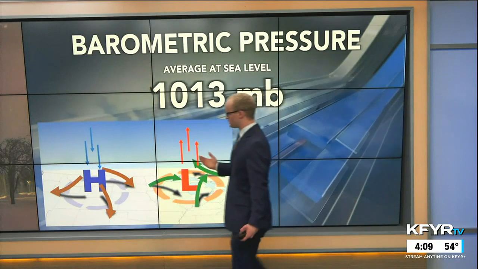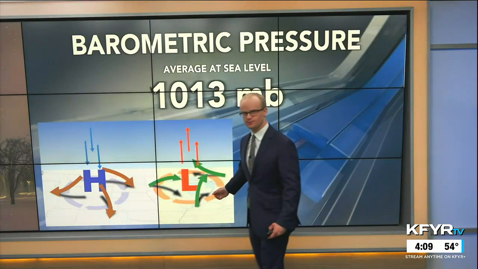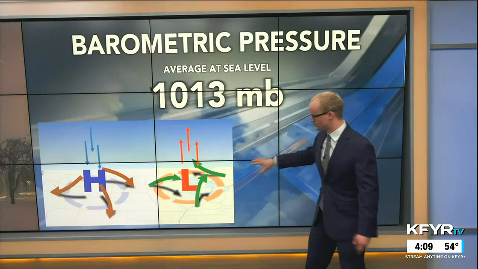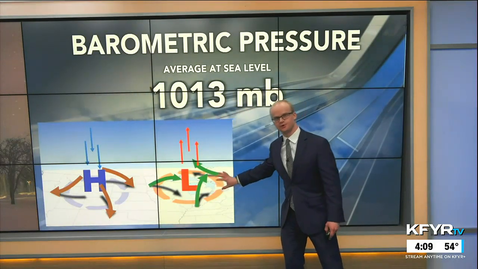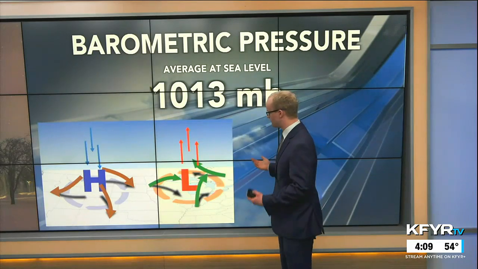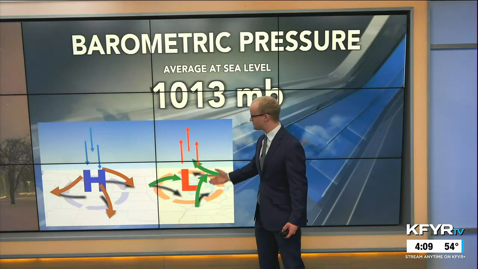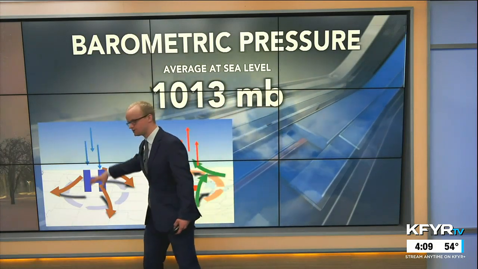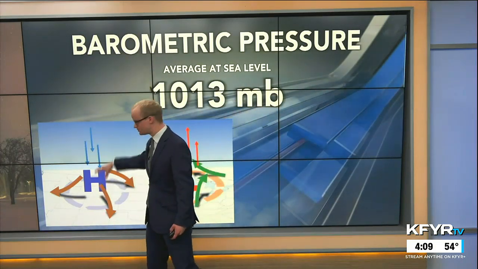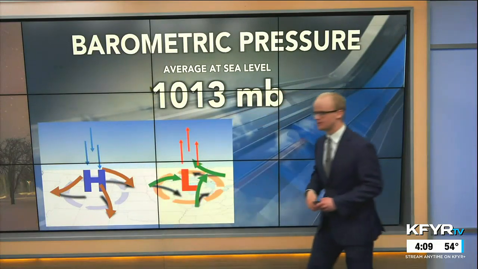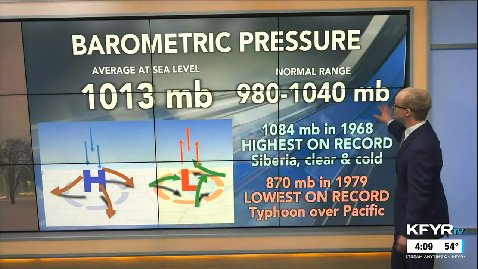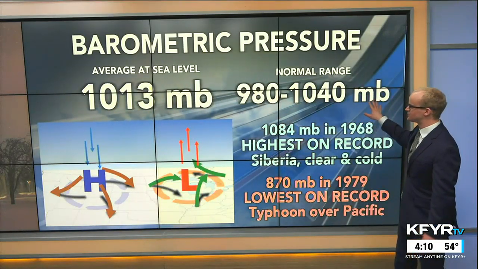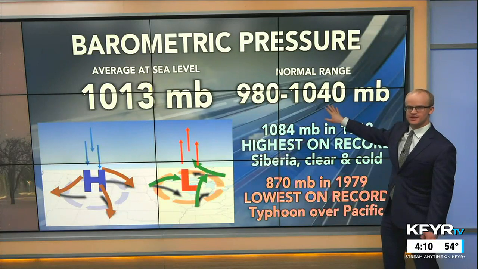And we can look in terms of high pressure and low pressure centers on weather maps. High pressure is generally higher than this value, low pressure generally lower than that value. Low pressure means stormy weather with air generally rising in the atmosphere, with fewer air molecules in that column of air, versus high pressure, air sinking, calmer weather usually, more air molecules in that column of air, leading to that higher pressure. The normal range in pressure in millibars is between 980 and 1,040.